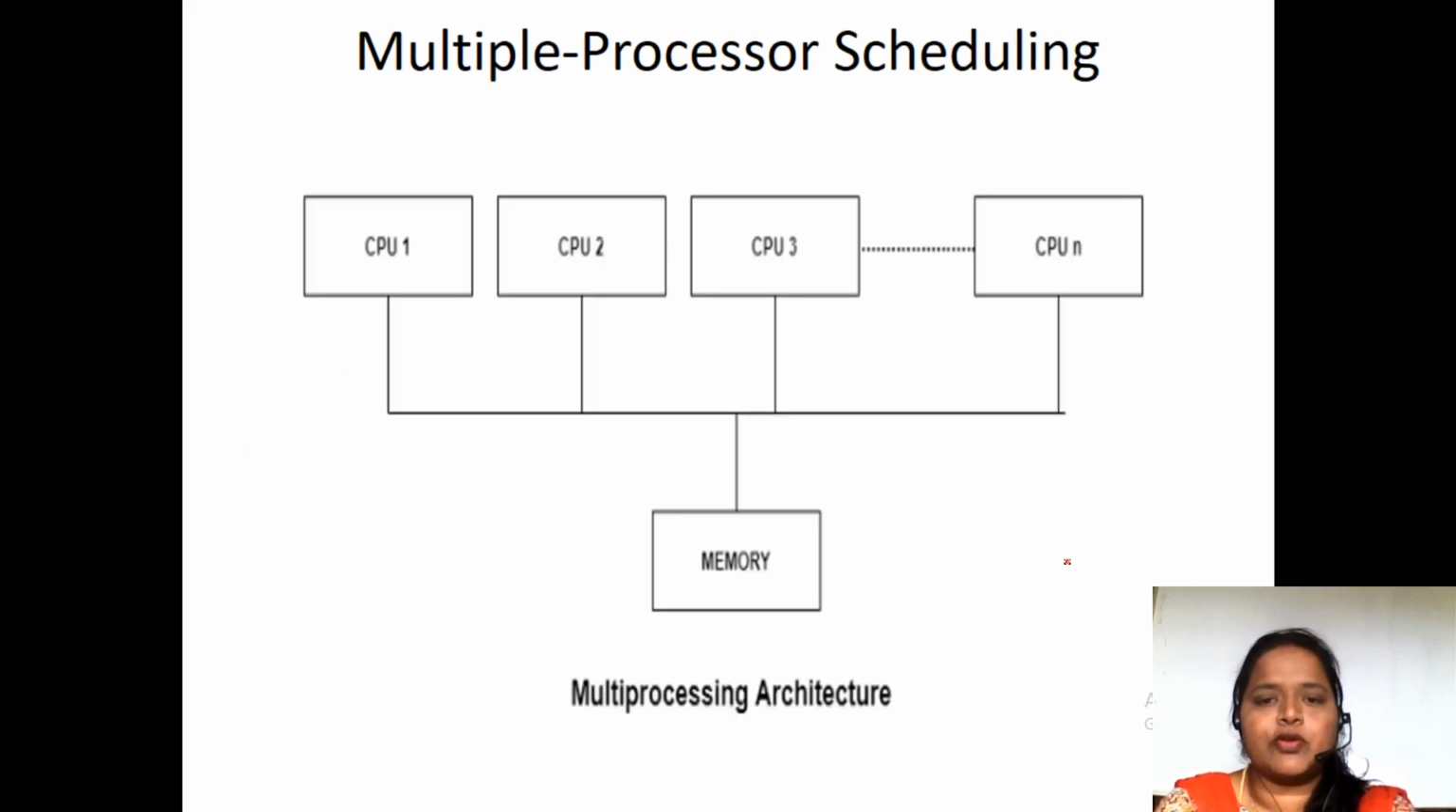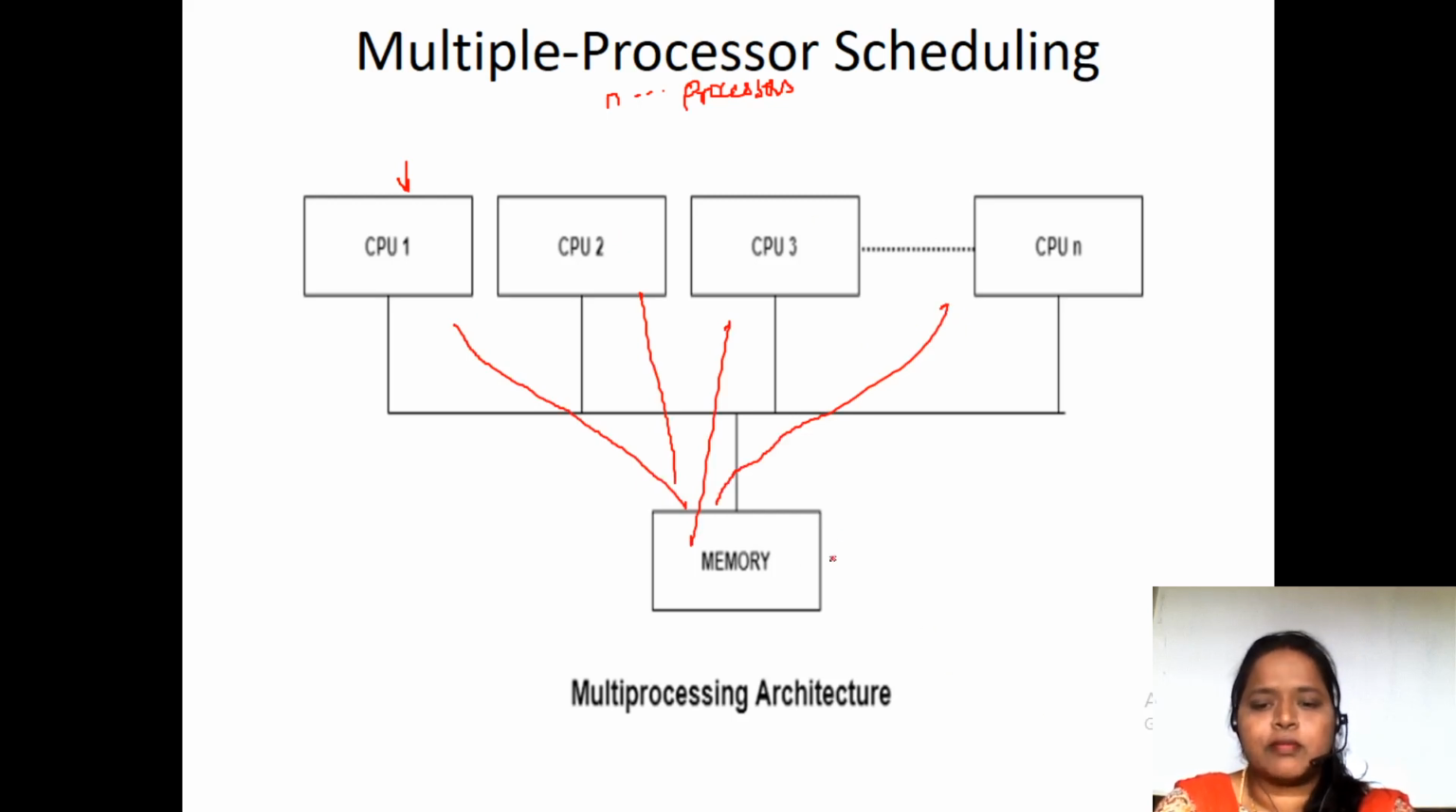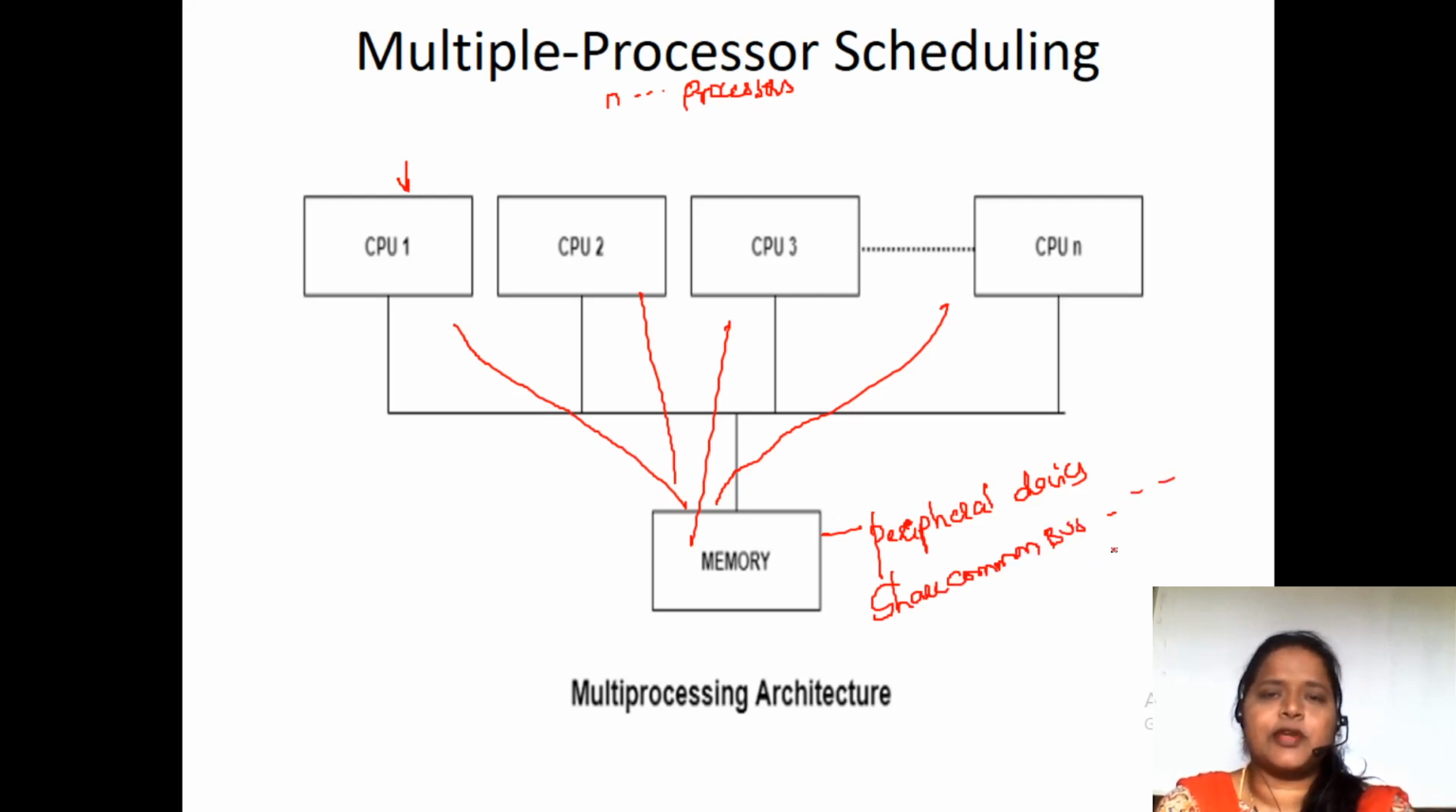Here I'll show you the diagram. This is the multiprocessor scheduling. Here we have n number of processors. All these processors share the same memory. Not only the memory, they also share the same peripheral devices. They share a common bus, etc. Like this, they share things.